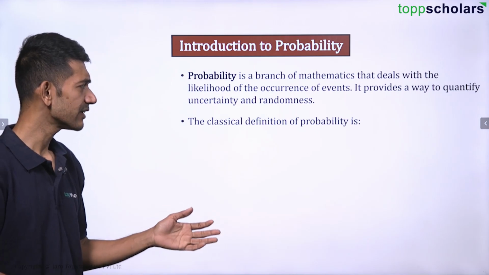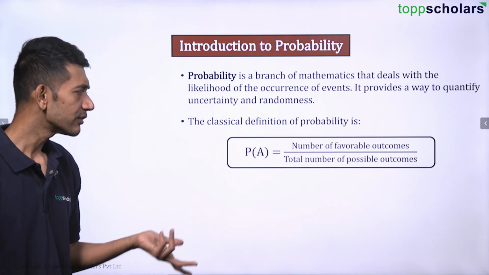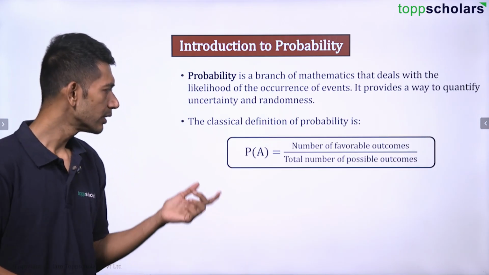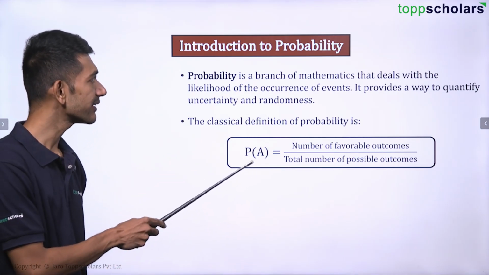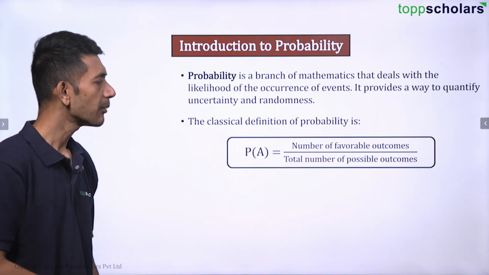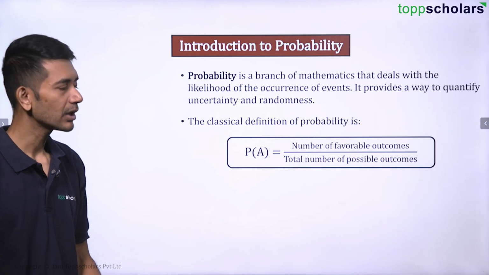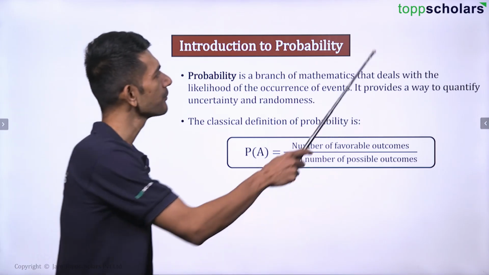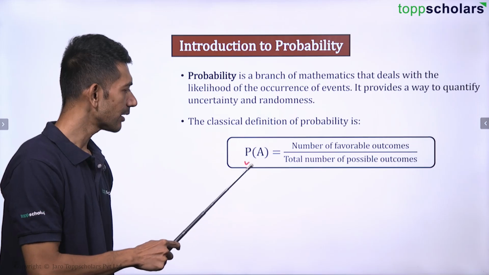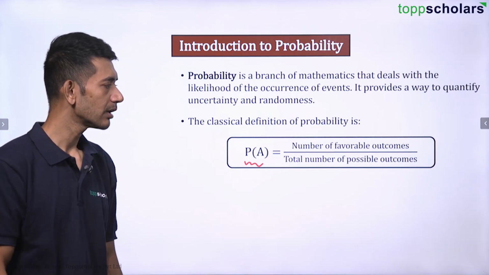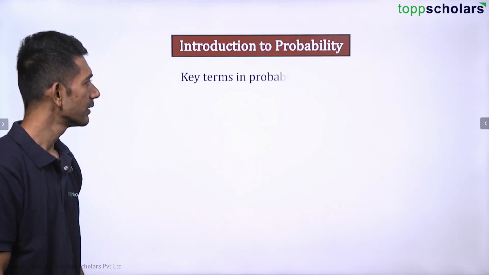The classical definition of probability, which we have studied in 10th grade also, is that the probability of some event, say event A, is given by the number of favorable outcomes divided by the total number of possible outcomes. So probability is nothing but number of favorable outcomes by total number of possible outcomes.